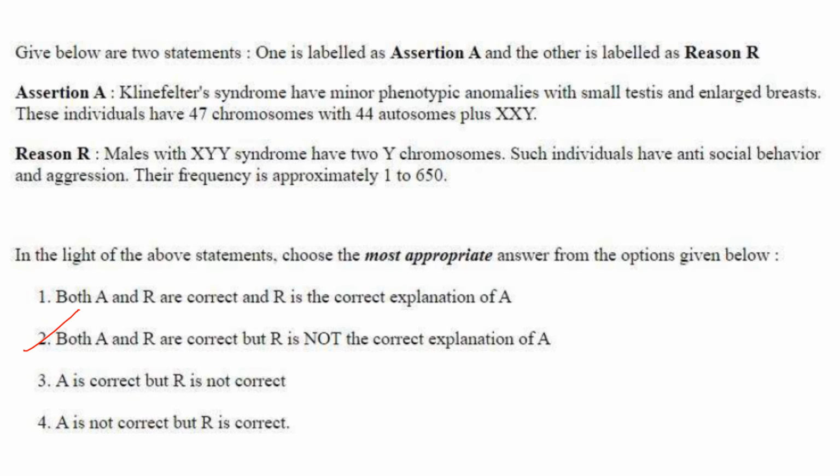Then next one. Klinefelter syndrome have minor phenotypic anomalies with small testes and enlarged breasts. These individuals have 47 chromosomes with 44 autosomes plus XXY. That's correct. Males with XYY syndrome have 2 Y chromosomes. Such individuals have antisocial behavior and aggression. Their frequency is approximately 1 in 650. That is also correct, but it doesn't explain the assertion. So A and R are correct, but R is not the correct explanation of A. Answer is option 2.